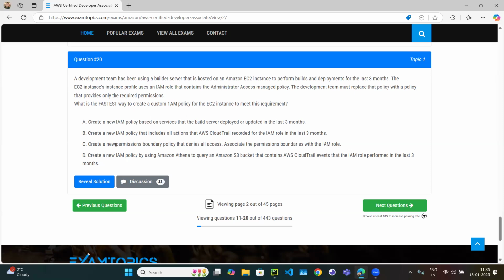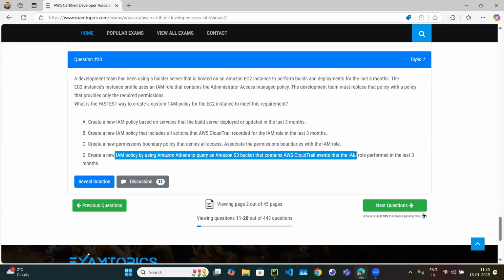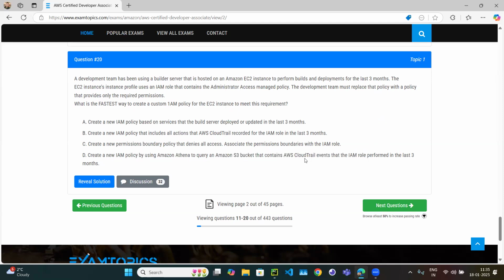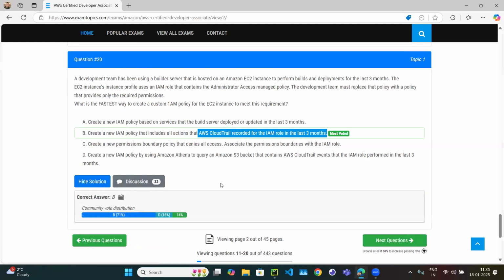Create a new permission boundary that denies all access. This looks wrong. We don't want to deny the access. We want to give the access. Create a new IAM policy by using Amazon Athena to query an Amazon S3 bucket that contains AWS CloudTrail logs. This looks wrong, because why should we first push CloudTrail logs to the S3 bucket and then query using Athena? Very complicated. Why can't we directly see the logs in CloudTrail? So option B looks correct.